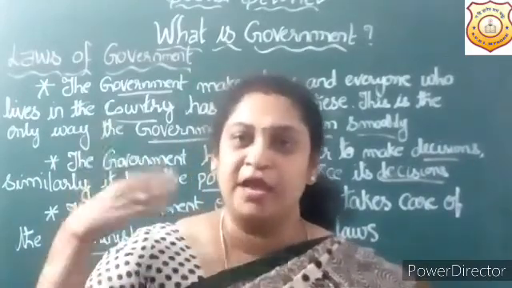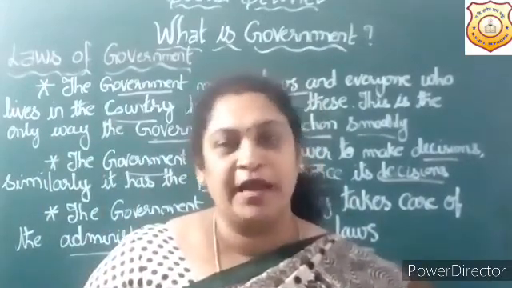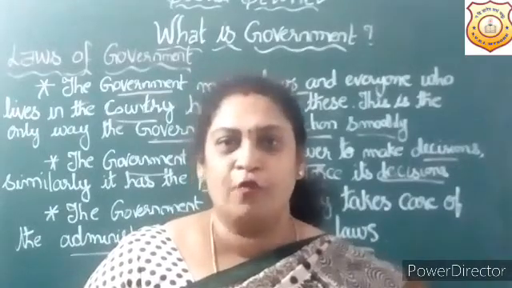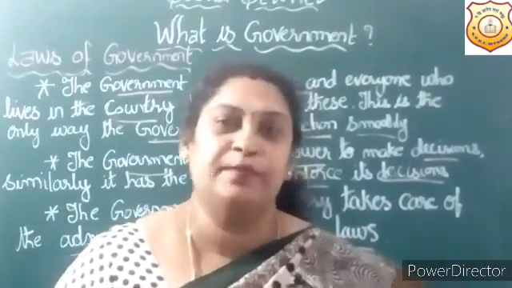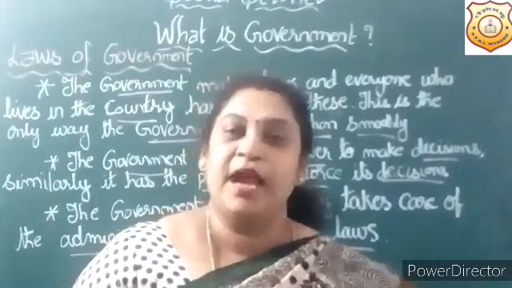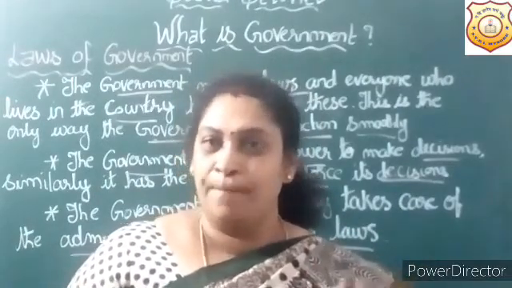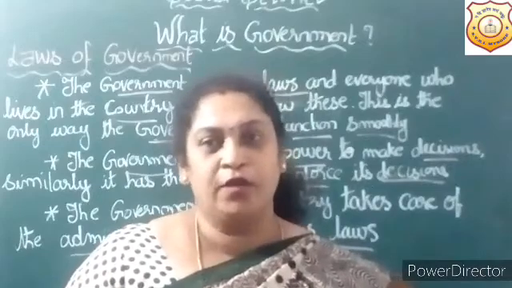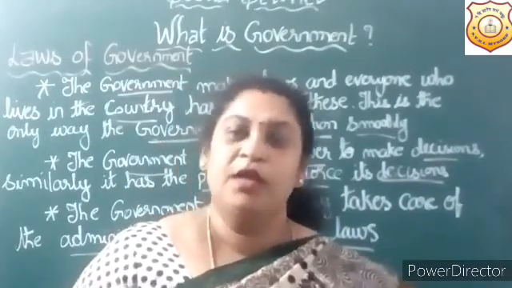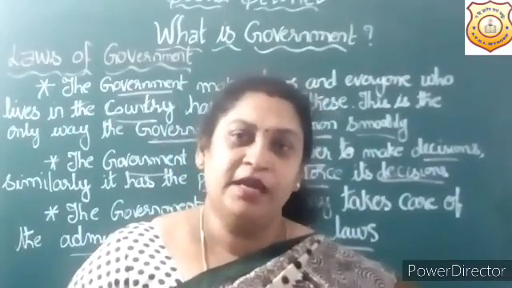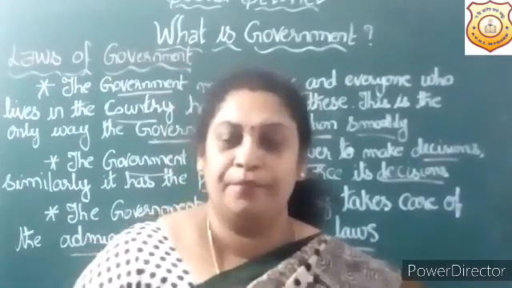That person can approach the court, and the court may decide and give justice according to the law, or according to the order given by the court, and take action.